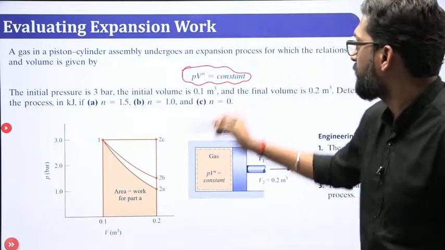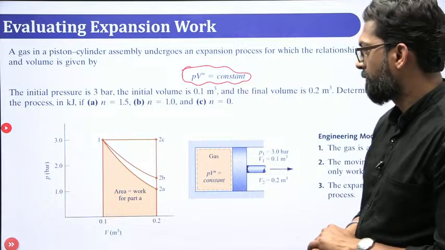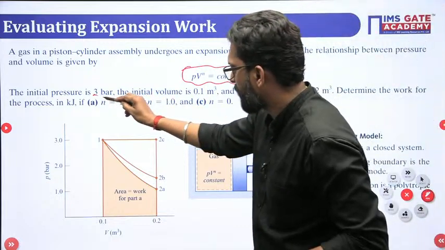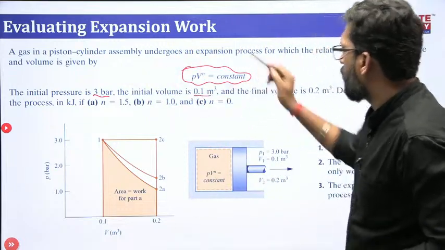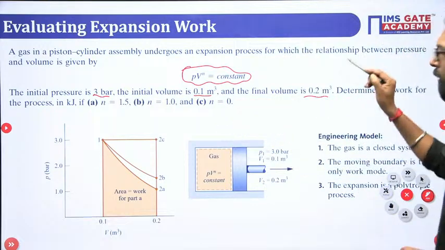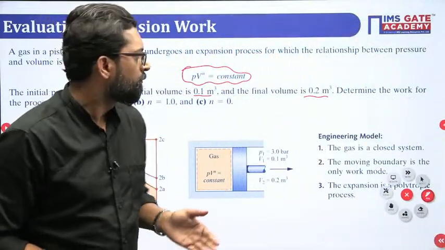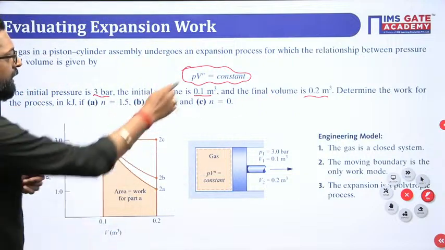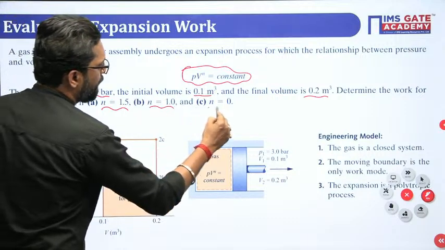The initial pressure of the system is 3 bar, and the initial volume is 0.1 meter cube. It will expand to a final volume of 0.2 meter cube. That means the system will expand. Determine the work transfer for the process if you take n equal to 1.5, n equal to 1 and n equal to 0.